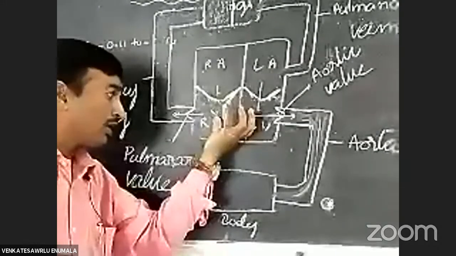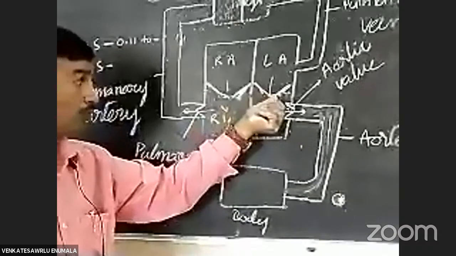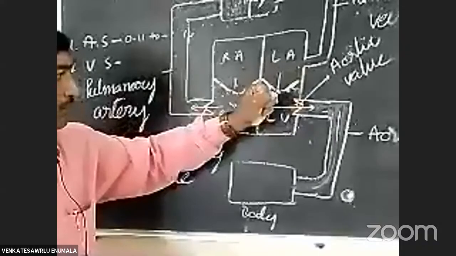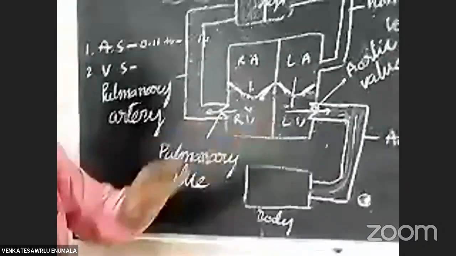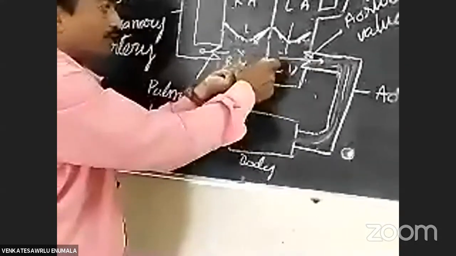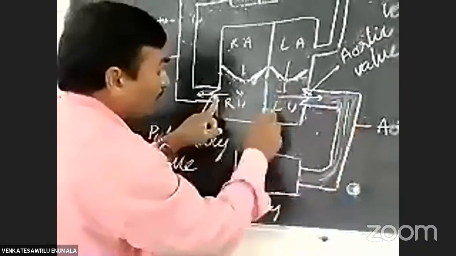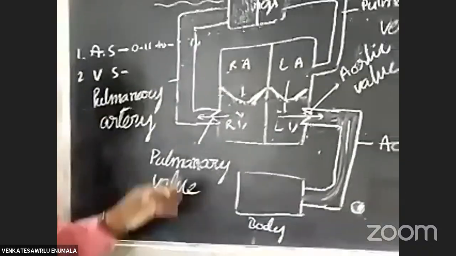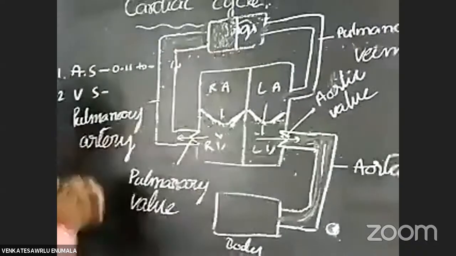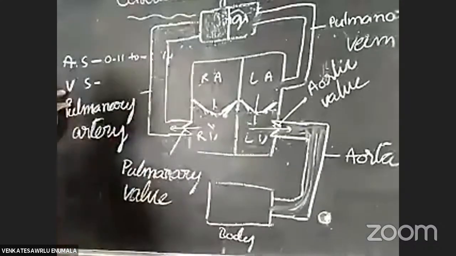Volume decreases, pressure increases. Due to the pressure increase, these valves are closed and these valves are open. When these valves are closed, one sound arises, as we already discussed. Whenever pressure increases, these valves open. That's why blood is sent to the body parts from the left ventricle, and to the lungs from the right ventricle. This is the total ventricular systole.